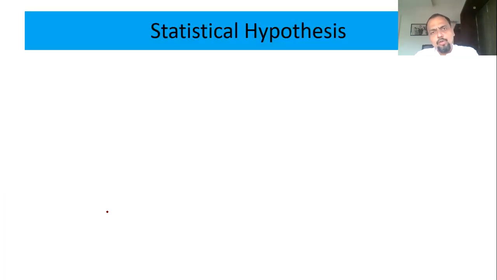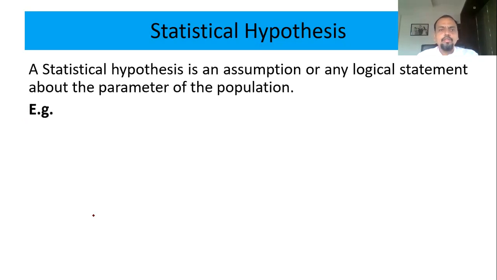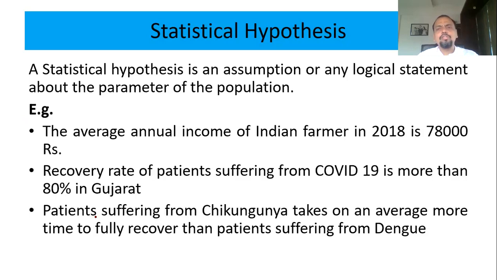Okay, now basics about statistical hypothesis. In the next 15-20 minutes, I'll talk about what is null hypothesis, what is alternative, which to use when and all. So hypothesis, in simple words, is nothing else but an assumption. Whatever I have in my mind about a particular statement, that is called an assumption, that is called a hypothesis.